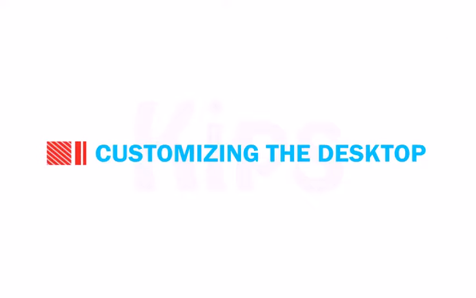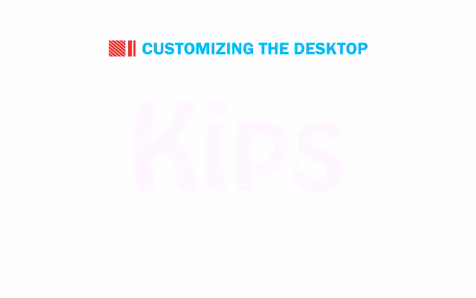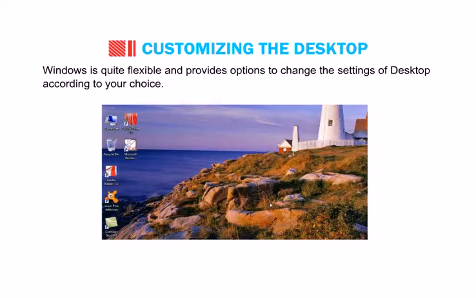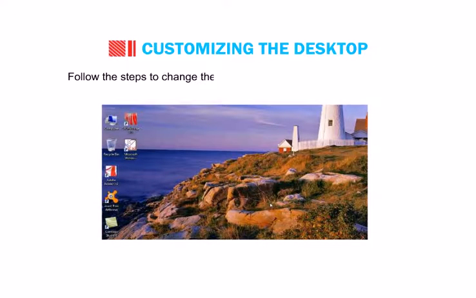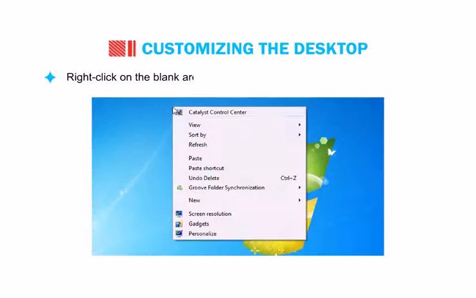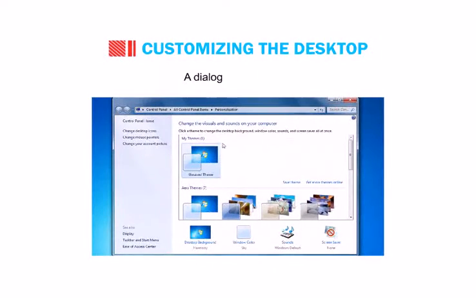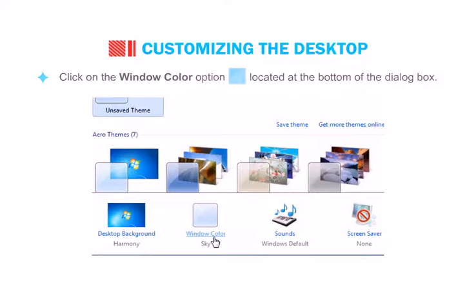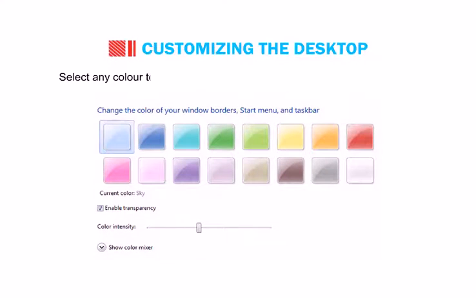Now let us learn how to customize the desktop. Windows is quite flexible and provides options to change the settings of the desktop according to your choice. Follow the steps to change the color scheme of the computer screen. Right-click on the blank area of the desktop and select the Personalize option. A dialog box will open. Click on the Window Color option located at the bottom of the dialog box. Select any color to change the window's borders, Start menu and taskbar.